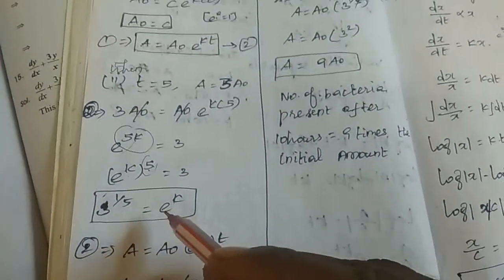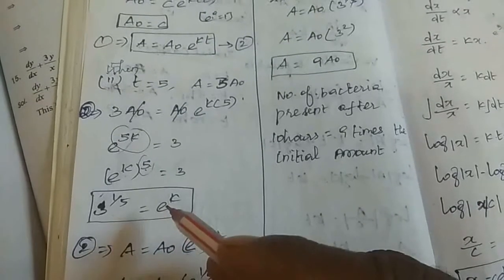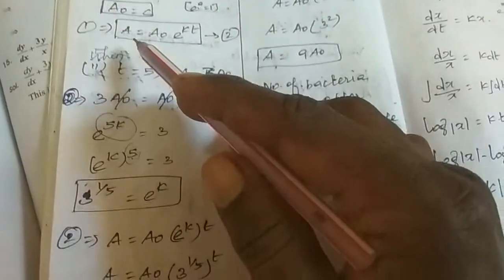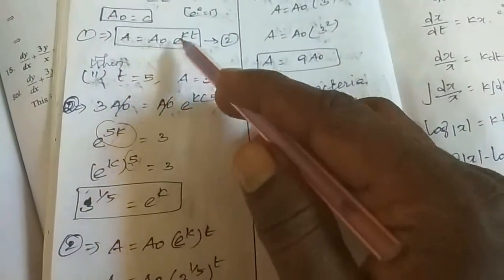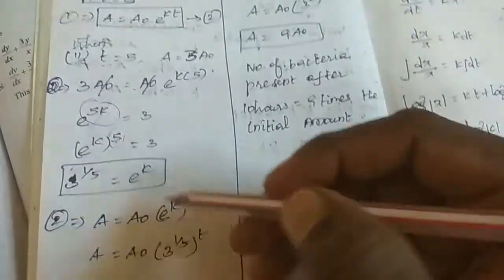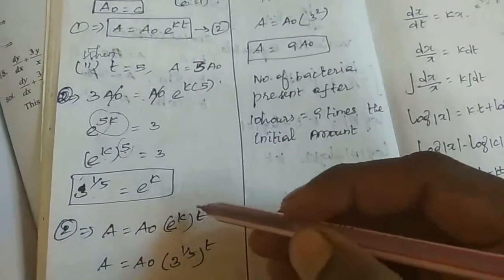Now substitute the e power K value in equation number 2. Equation number 2 is A equals A naught e power K, and instead of e power K you take 3 power 1 by 5, raised to t.